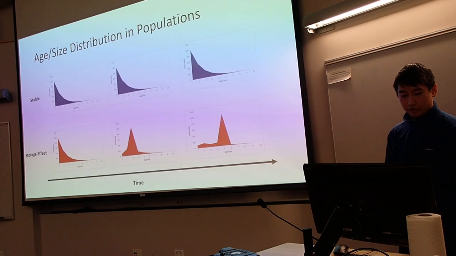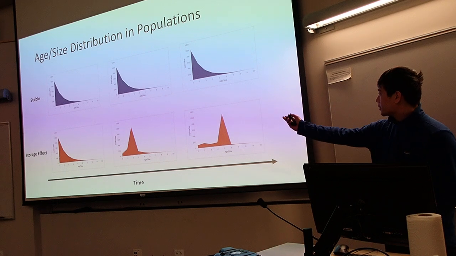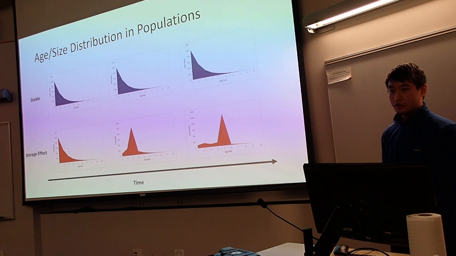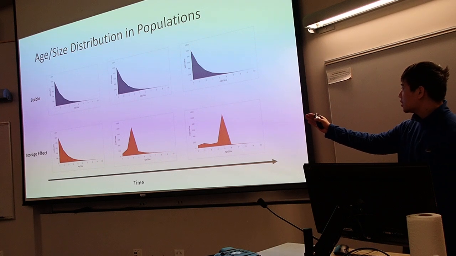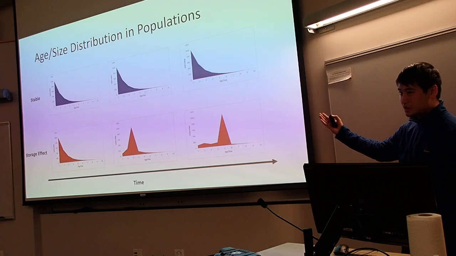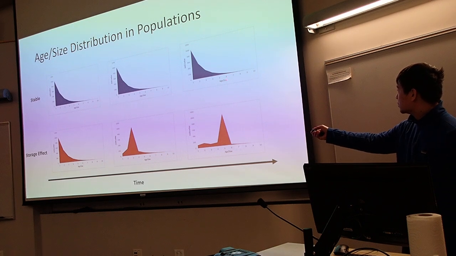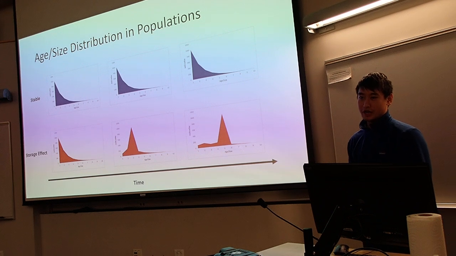Again, to give you a visual, on the top is what we could say is a stable age-size distribution, where on the x-axis are our age and size groups, and our y-axis is our population size. In a stable population distribution, over time we'd see relatively the same number of juveniles or mature adults and spawners. That ratio is largely the same over time.